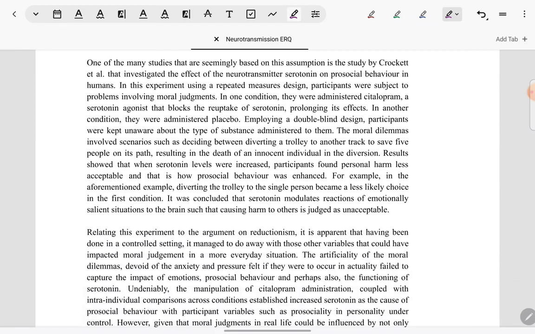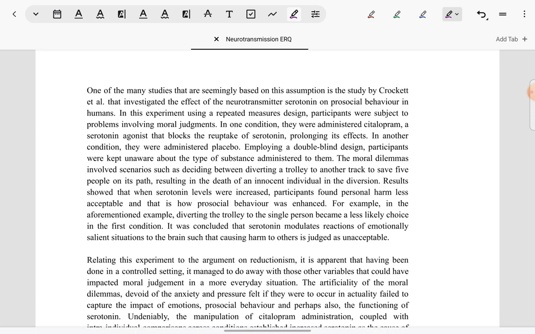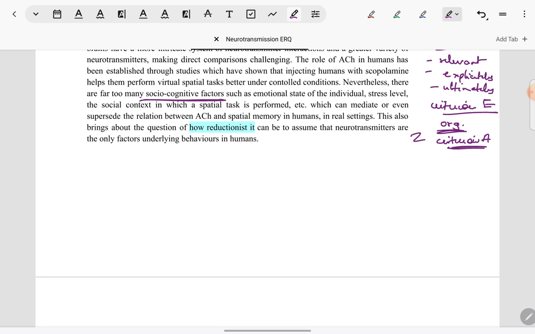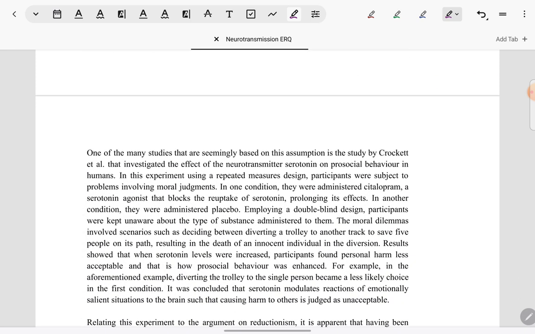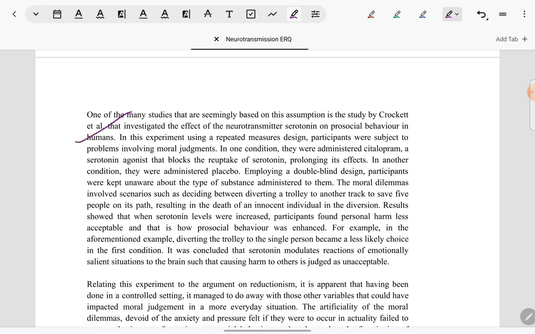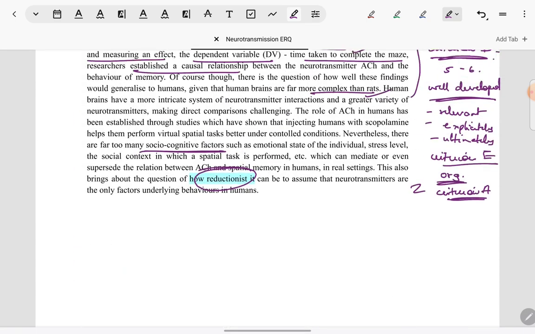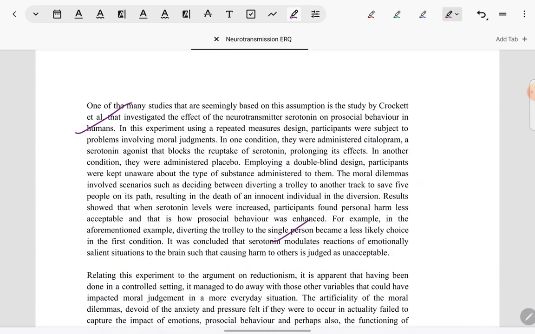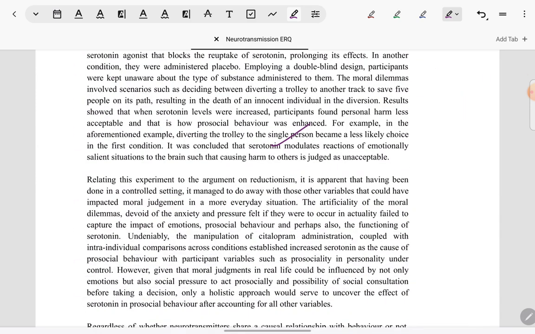The same scoring policy is used for the rest of the paragraphs, so now I'll just go through them quickly because my intention is to be brief with this lesson. In the next paragraph, after identifying the argument of reductionism and explaining it, there is a study by Crockett et al. which has been presented. Again, relevant details of the study in the aim, procedure, results, conclusion format have been presented, terminology has been explained, and then the study has been critically evaluated with regard to reductionism.